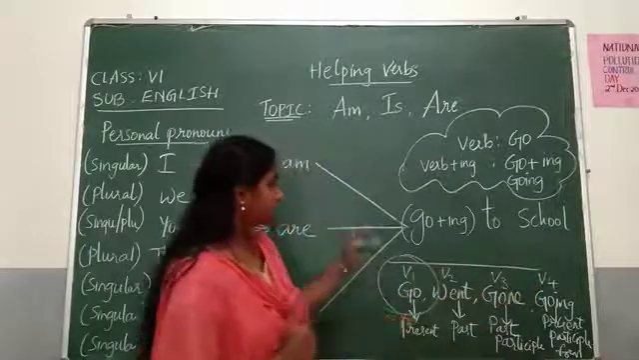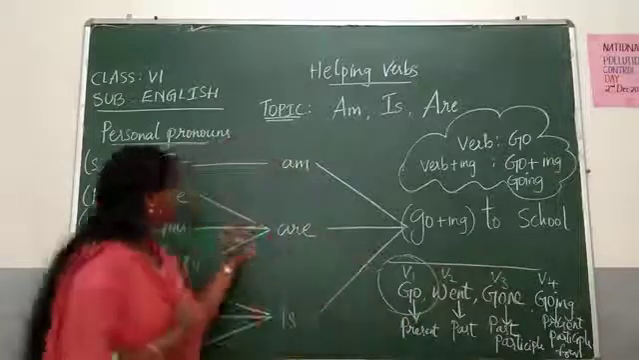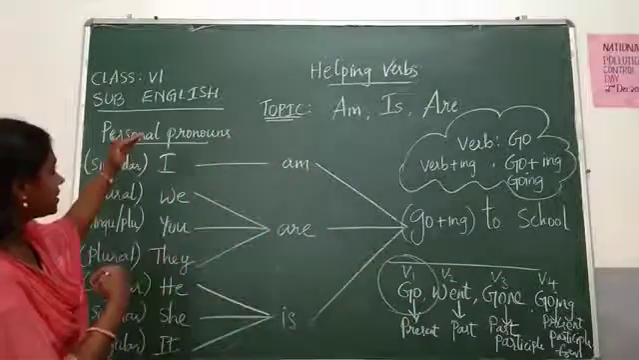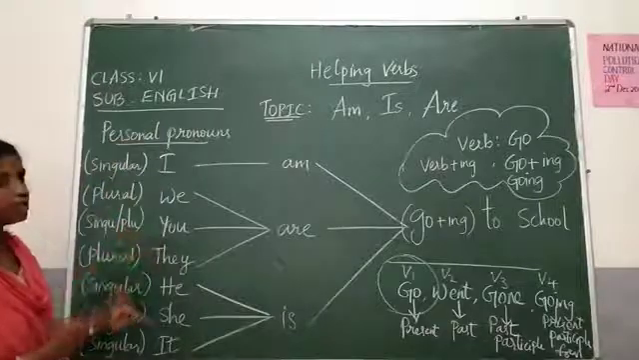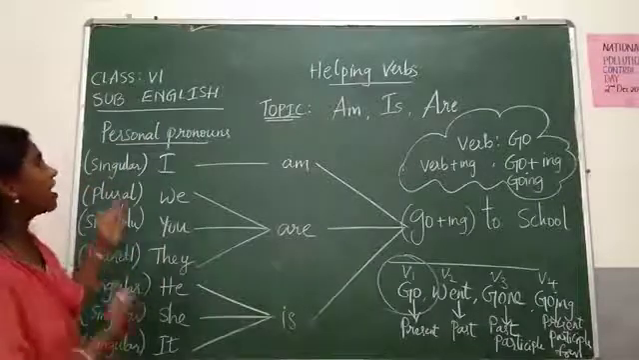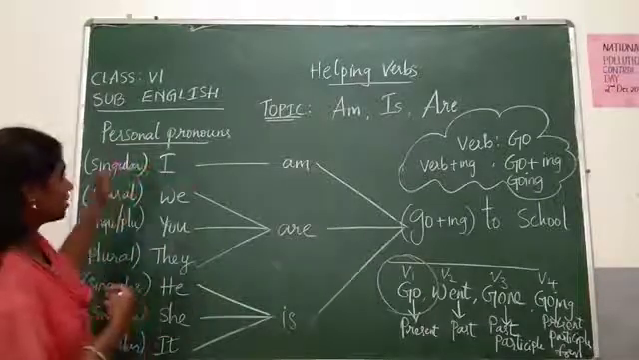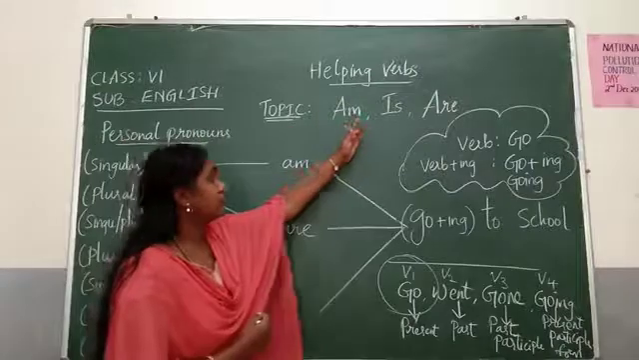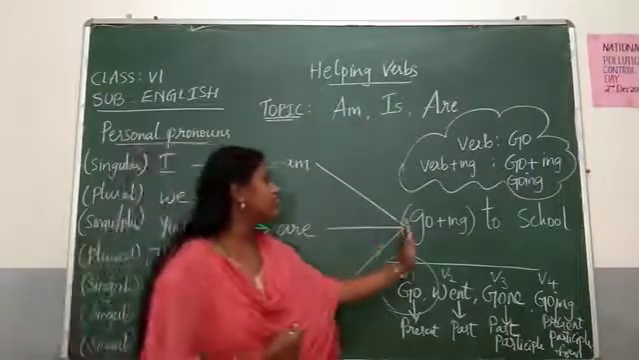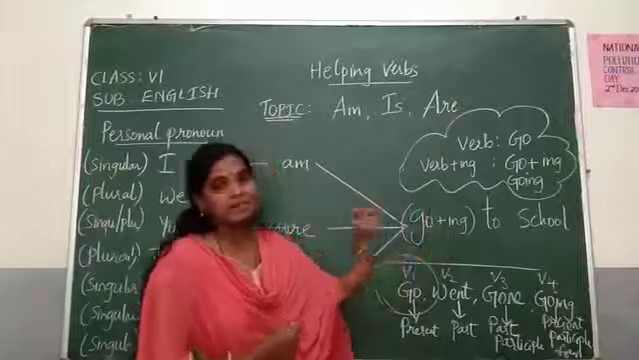So, here let us come back to this concept, personal pronouns: I, we, you, they, he, she, it. Now, I want to frame a sentence using these personal pronouns with the help of these helping verbs with the main verb go in present participle form.